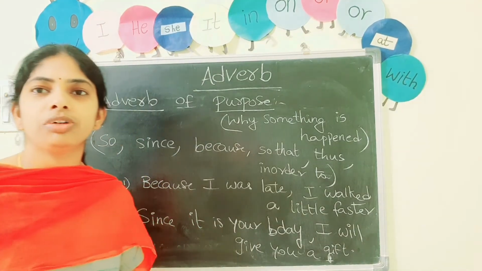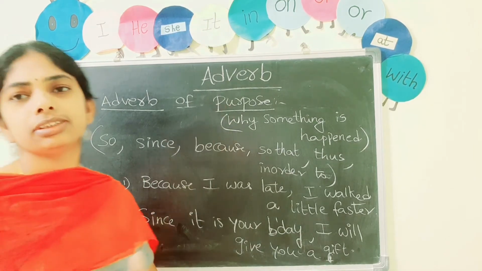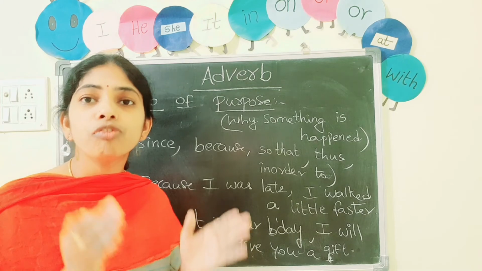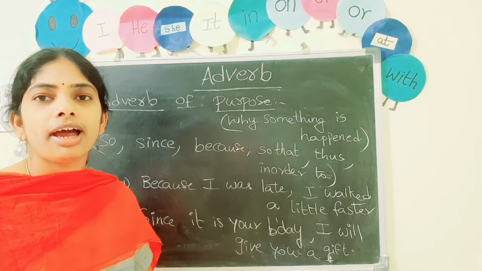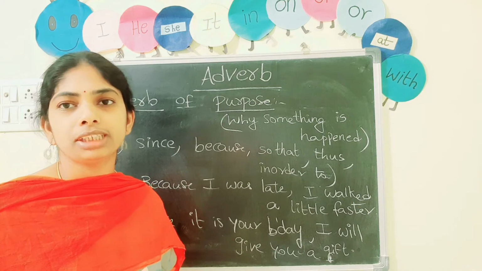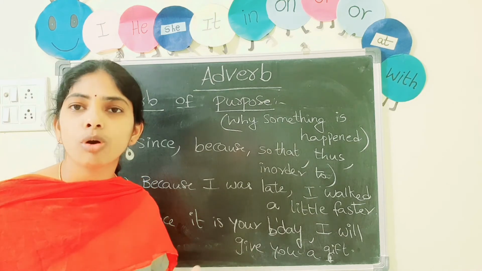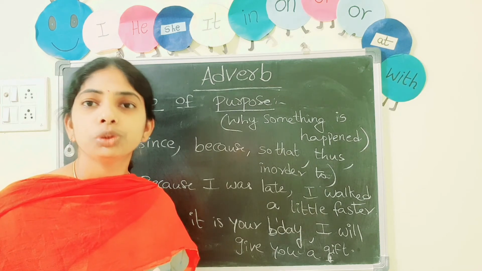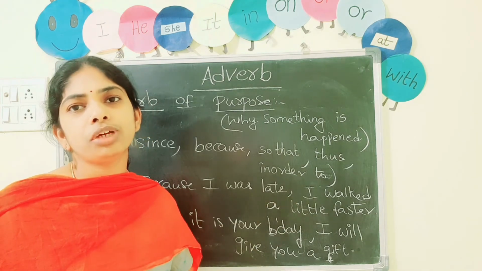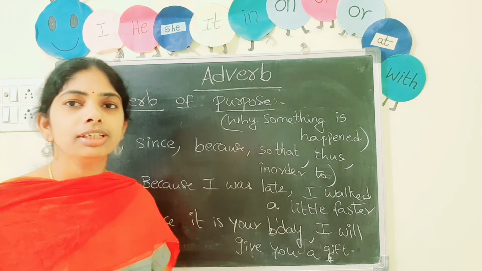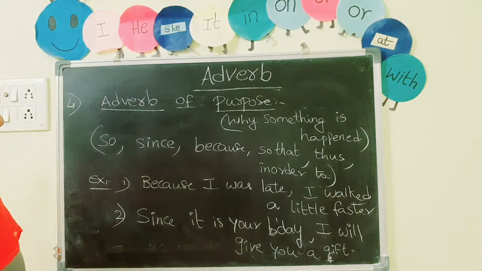Coming to the last one, adverb of purpose. So adverb of purpose is nothing but adverb of reason. Okay. And it tells us why something happened. A few examples are since, because, in order to, thus, so that, so. These are all a few examples of adverbs of purpose. Okay. So where will we use them, let's see.